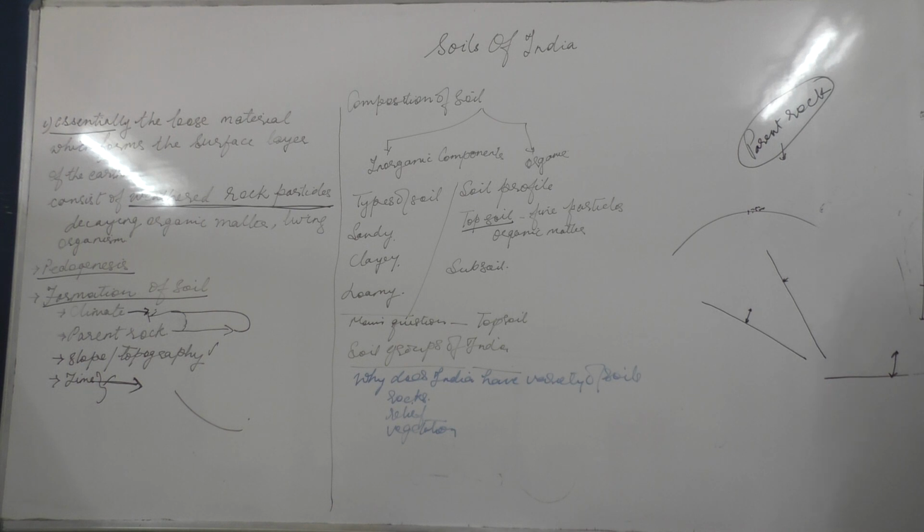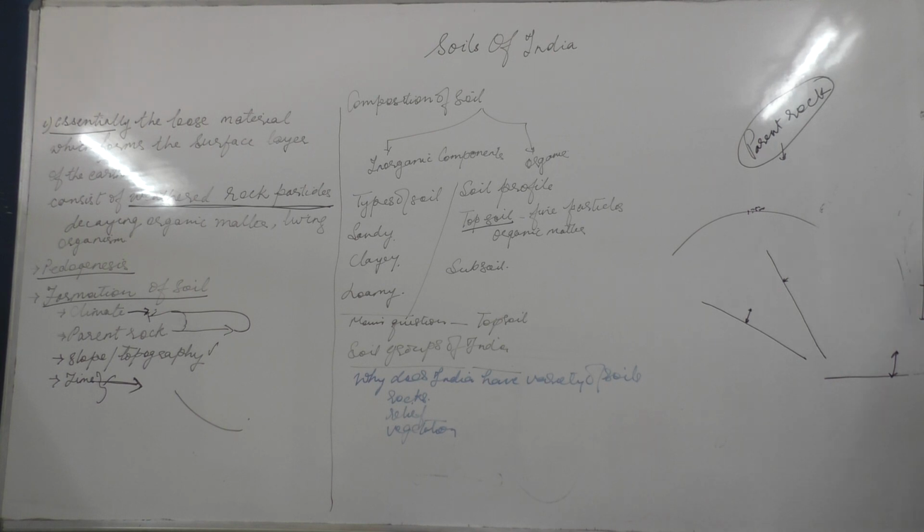This is a weathered layer as well as very fine particles. So when we are speaking about soil profile, it is the topsoil which consists of the loose material, the living organisms, the organic matter which helps us in agriculture.